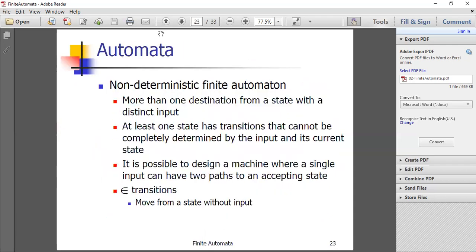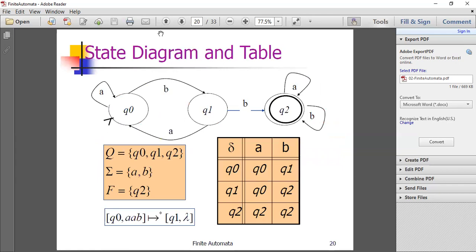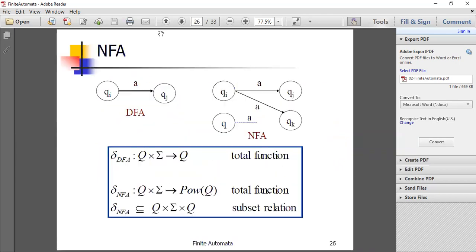We have already seen what DFA is, right? In a DFA, one state moves to one state on one input symbol, from Qi to Qj. But here, on the same input symbol, it can move from Qi to different states, Qj and others.